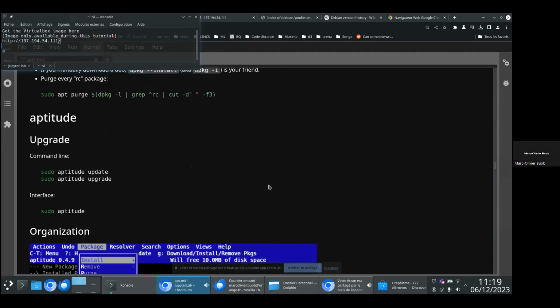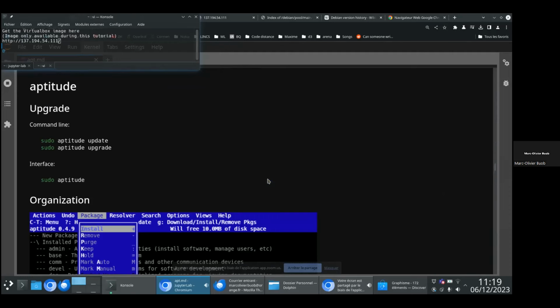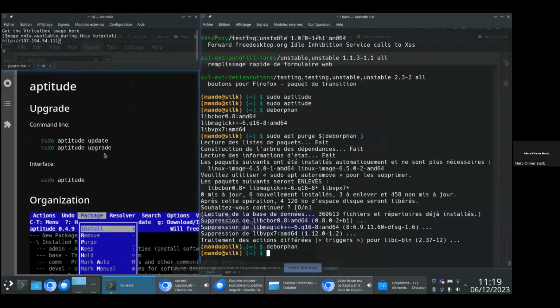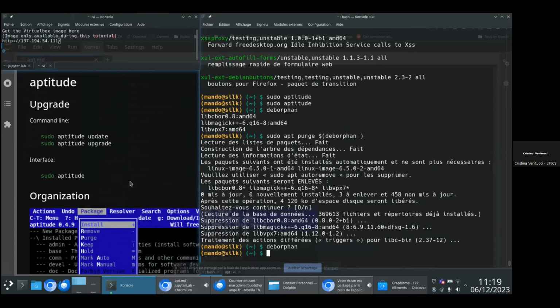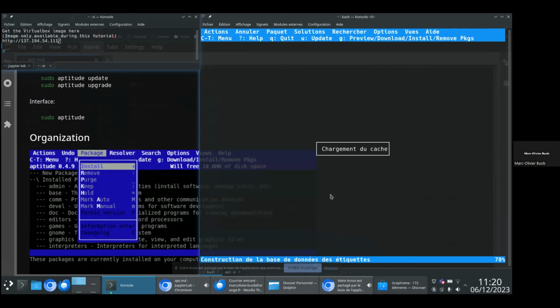And now we come to the hard part, which is aptitude. Aptitude is the tool that you will require when you have a complex migration. So typically, if you move from, I don't know, stable to testing version, often it's quite complicated because you have some dependencies that are broken. Is there a question? No? Okay, sorry. So how does it look? Let's run aptitude.